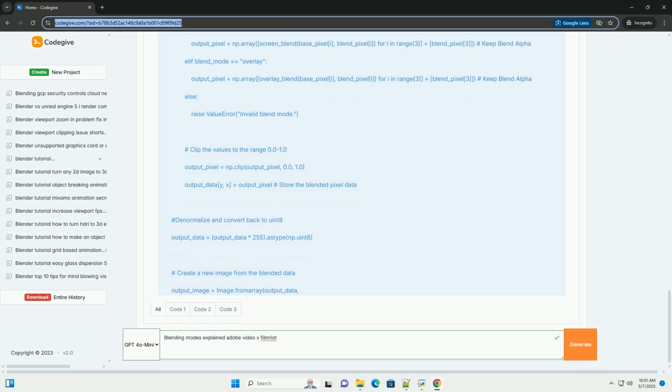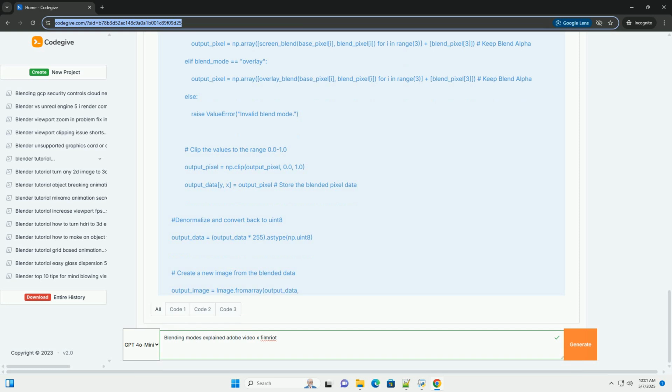Isolating highlights. Create a duplicate of your footage. Use curves or levels to push the image to be mostly black except for the brightest highlights. Apply the screen or add blending mode to this layer. This will enhance the highlights and give a subtle glow.